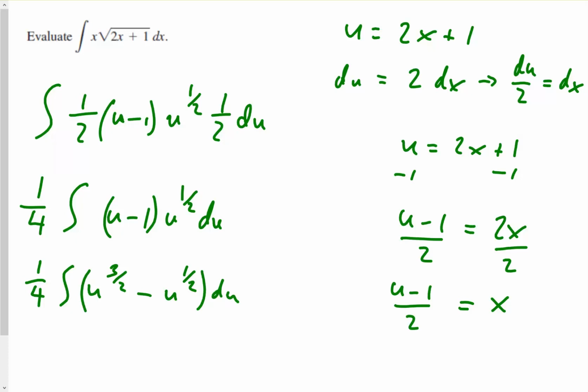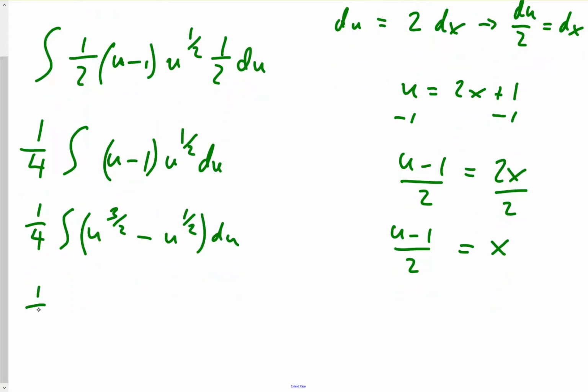Okay, from this step we can integrate. So we have 1/4 times u to the 3/2. When we integrate that, we add another 1. That becomes u to the 5/2 over 5/2.